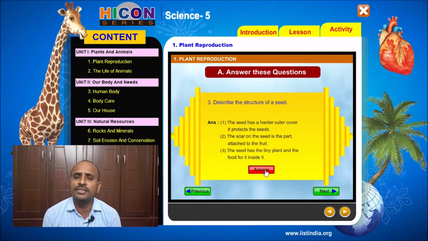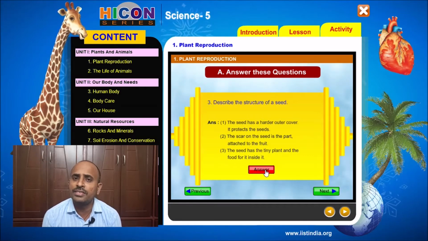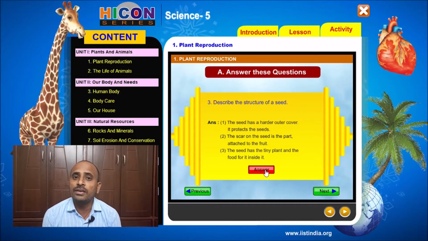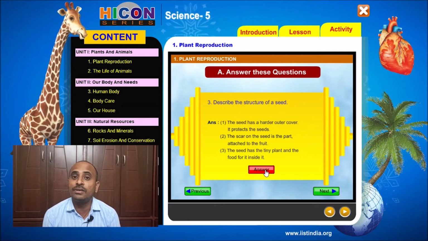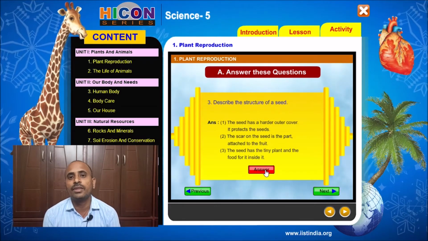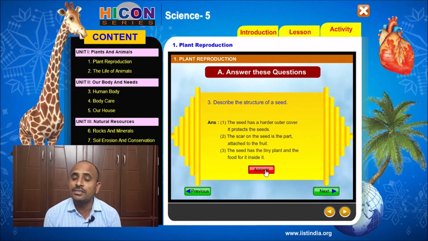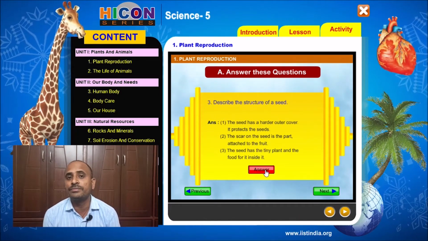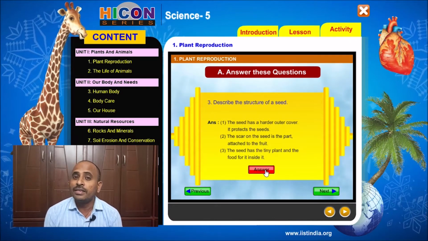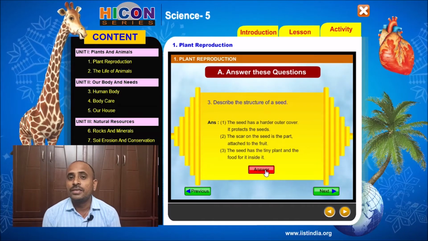Generally seeds are very hard and we cannot easily break the seed, because the outer portion of the seed is covered by a thick layer called the seed coat. And a tiny plant is present inside the seed, that is called the embryo. And there is a scar.